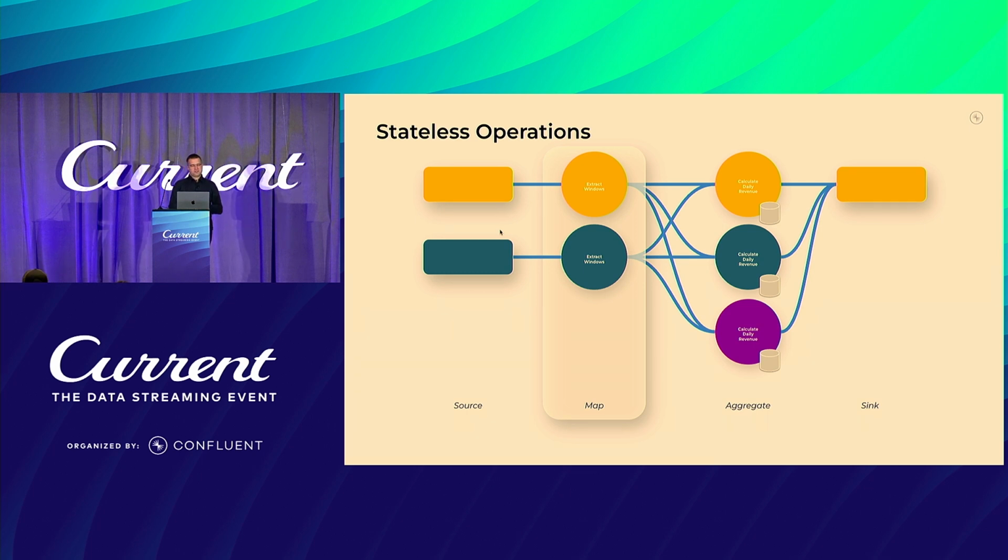Other operations could be filters, where we filter out certain events based on a property, or maps, like, well, this is technically also a map where I enrich something.